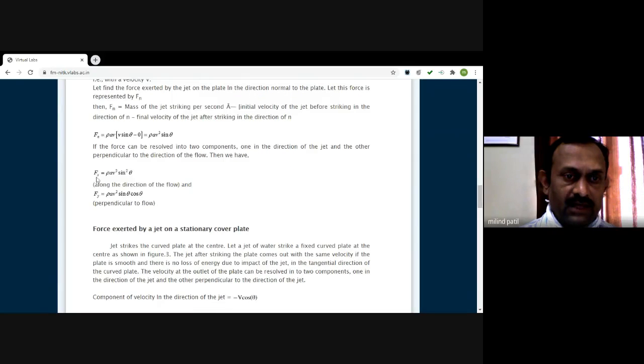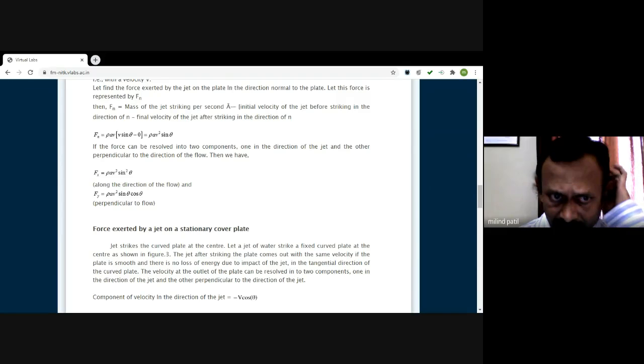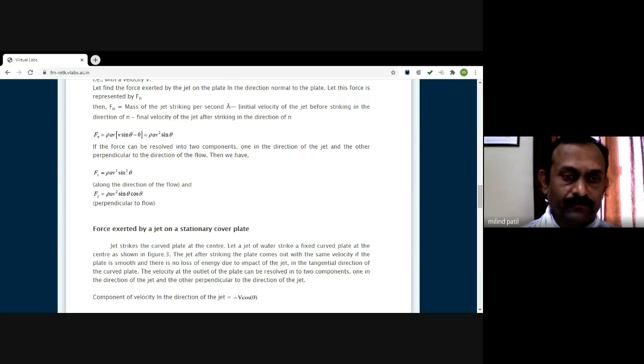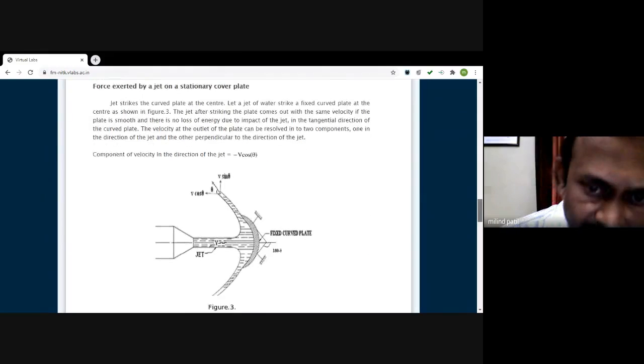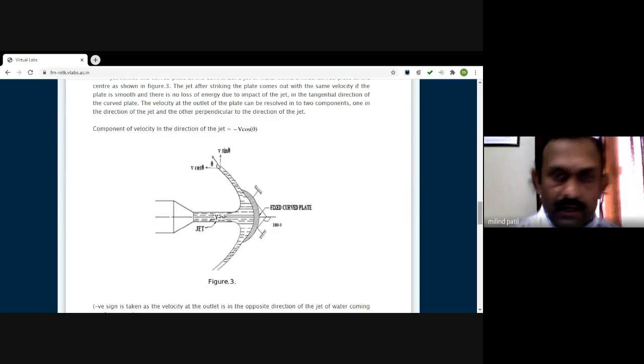Resolving it in the x direction, we will have the equation rho A v square into sine theta into sine theta. That's why it is sine square theta. Why is sine theta coming? Because it is cos of 90 minus theta, that is sine theta. If I resolve this component along the y direction, it is rho A v square sine theta cos theta. So that is the force exerted by the jet on the inclined plate.